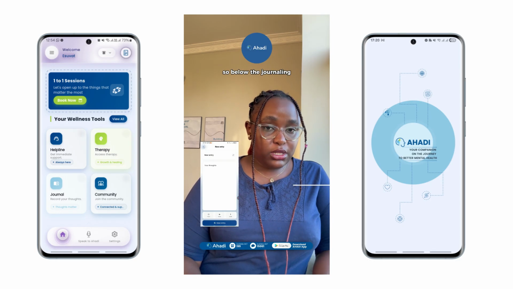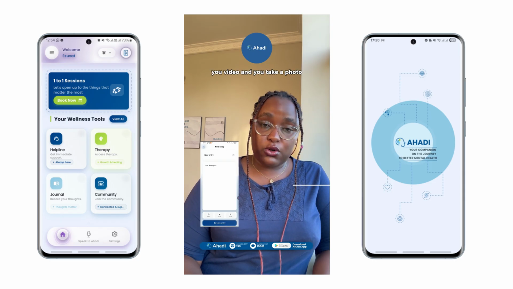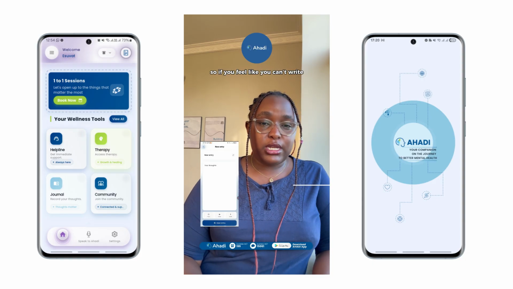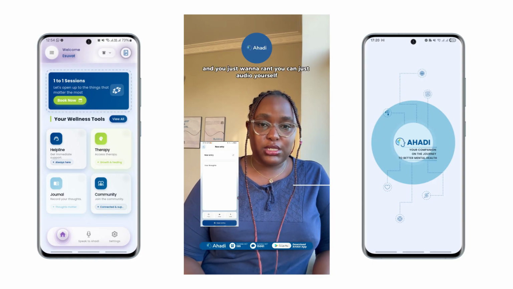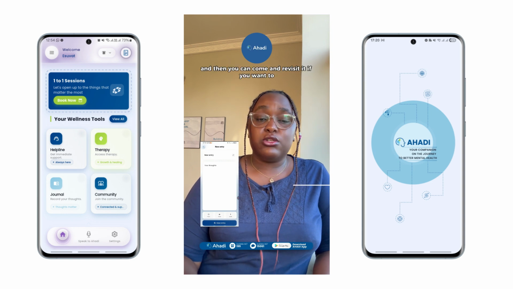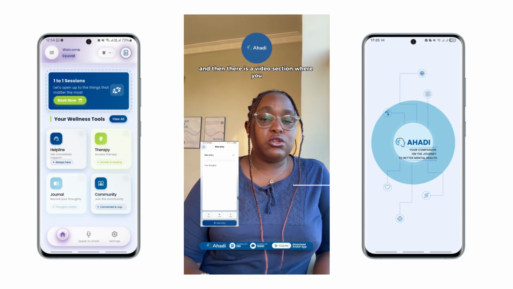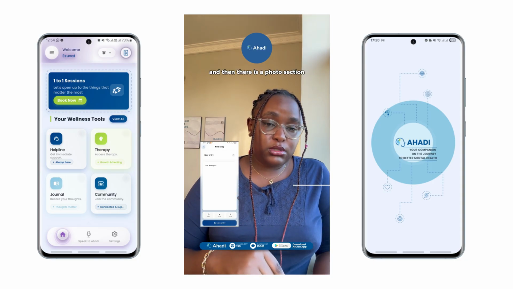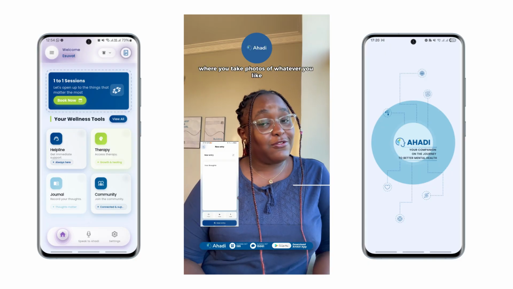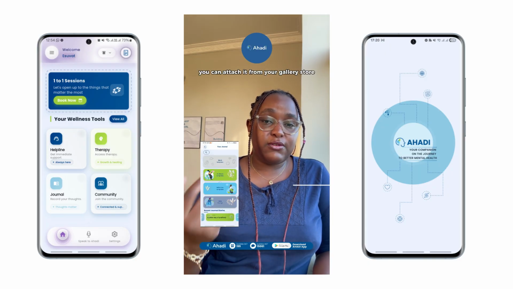So below the journaling, there is a place where you can audio record, video record, and take a photo. So if you feel like you can't write and you just want to rant, you can just record yourself and it will save automatically, and then you can come and revisit it if you want to. And then there is a video section where you video yourself, and a photo section where you take photos of whatever you feel like, and you can attach it. If you have taken it from outside the app, you can attach it from your gallery.